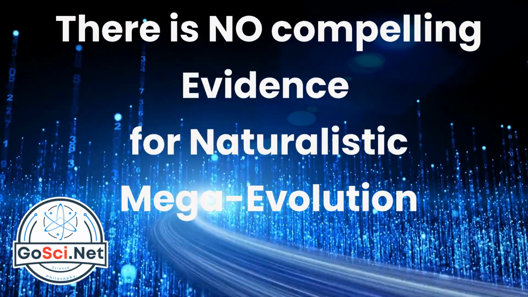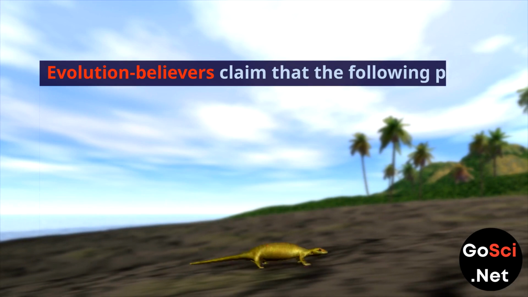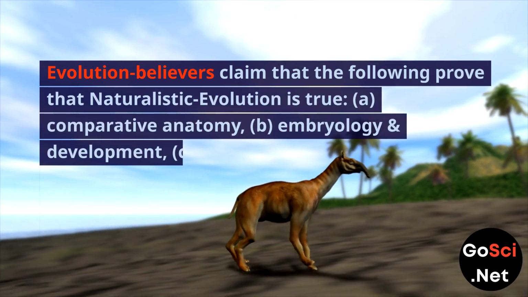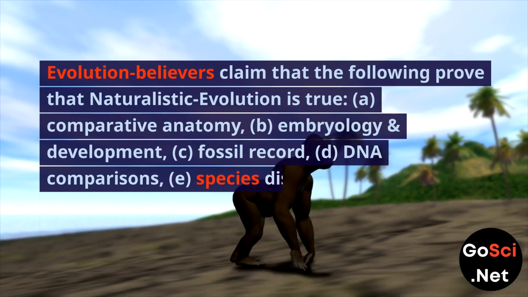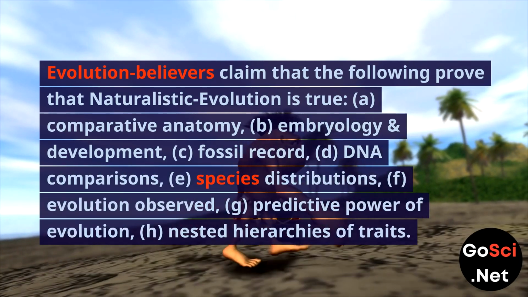There is no compelling evidence for naturalistic mega-evolution. Evolution believers claim that the following prove that naturalistic evolution is true. A. Comparative anatomy. B. Embryology and development. C. Fossil record. D. DNA comparisons.